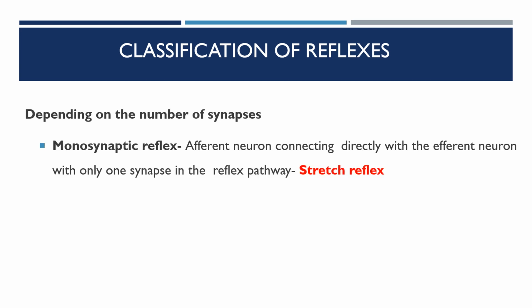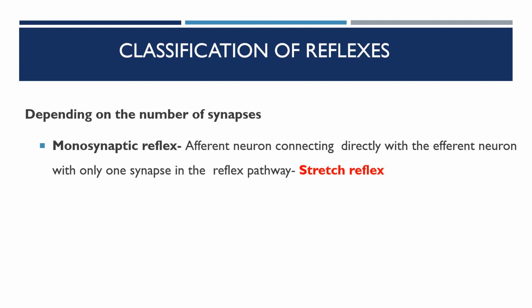Classification of the reflexes, depending on the number of the synapses. Reflexes can be classified. Monosynaptic reflex contains only one synapse. An example is the stretch reflex, that is the biceps, triceps, or the knee jerk.